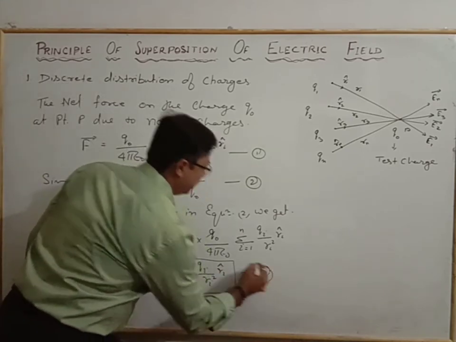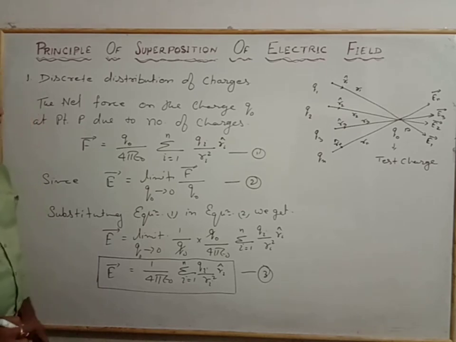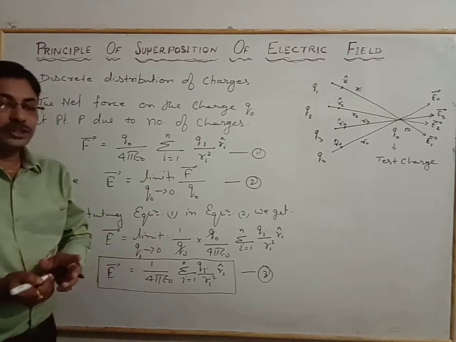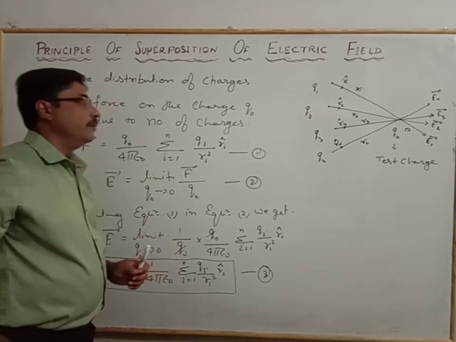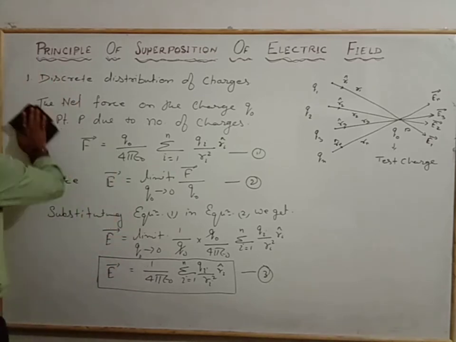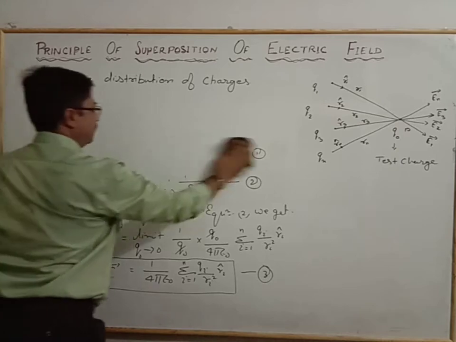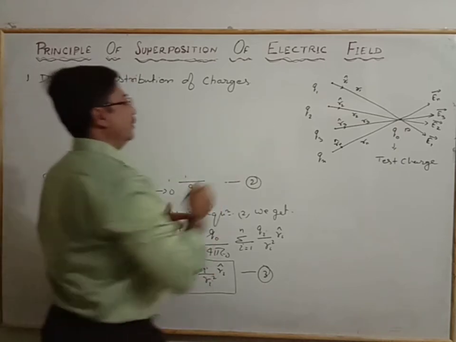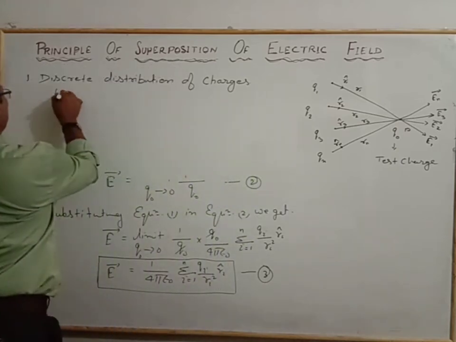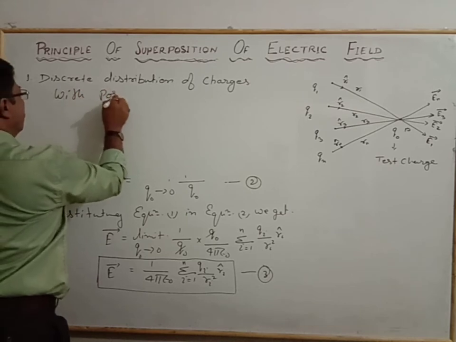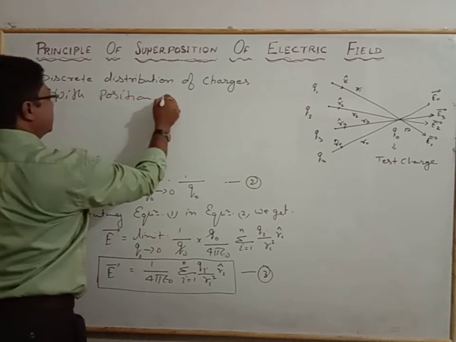This is equation number 3. Now it is the discrete distribution. Now we consider it with the position vector. So, discrete distribution of the charges with position vector.